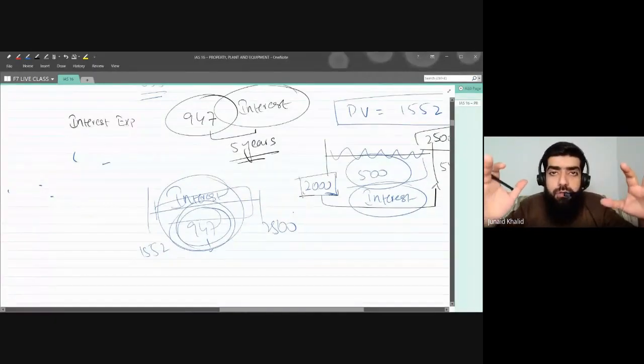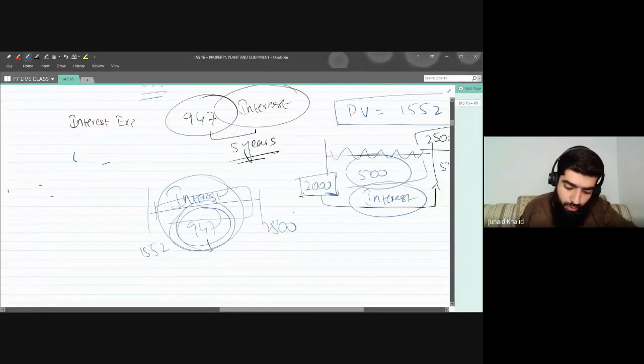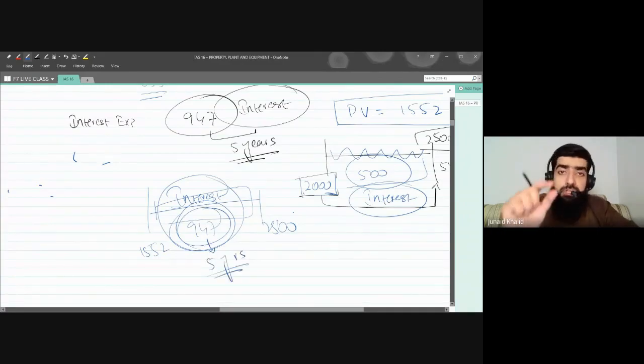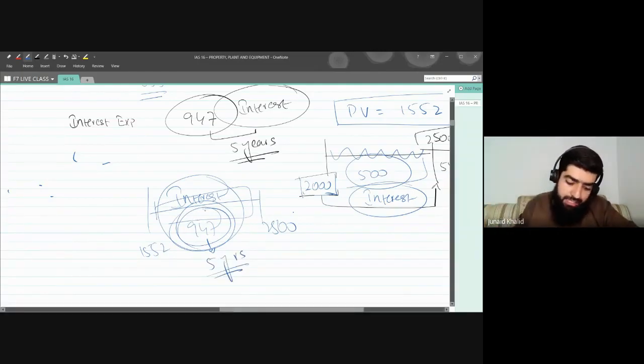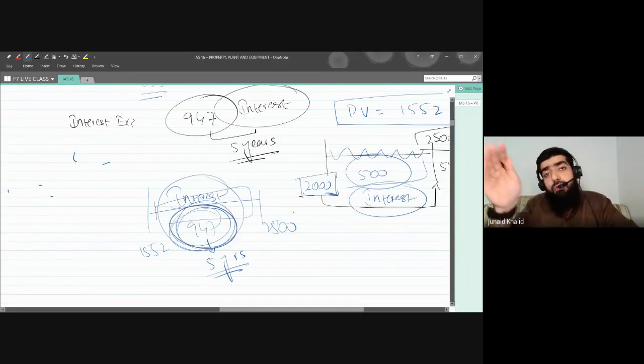And I know we are using the accrual accounting system. We cannot recognize all the interest in 1 year, because this interest is for the 5 years. So what we have to do is recognize the interest over the period of 5 years. I repeat, we have to recognize that interest over the period of 5 years.